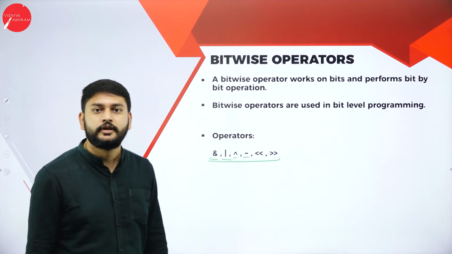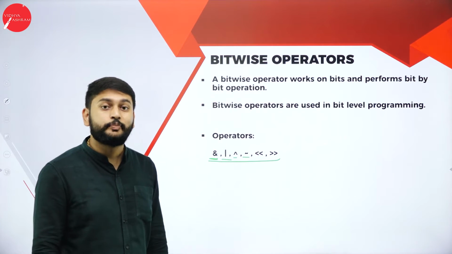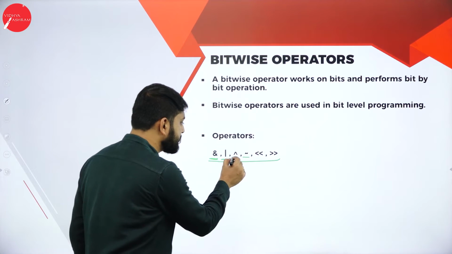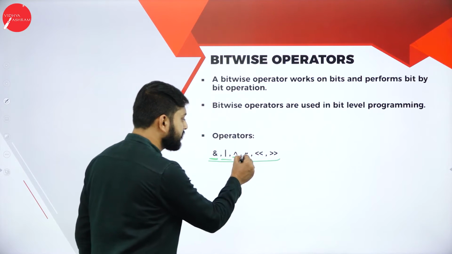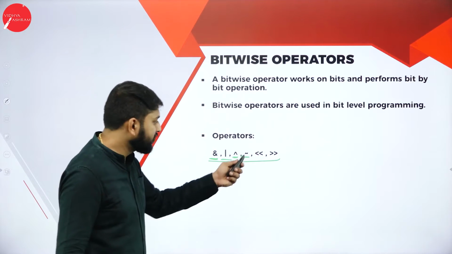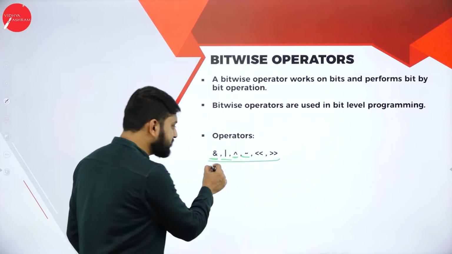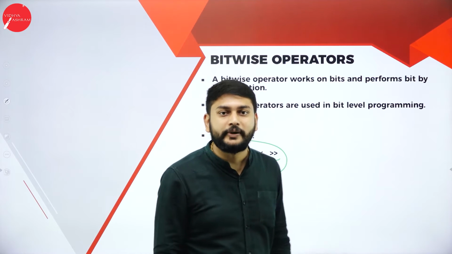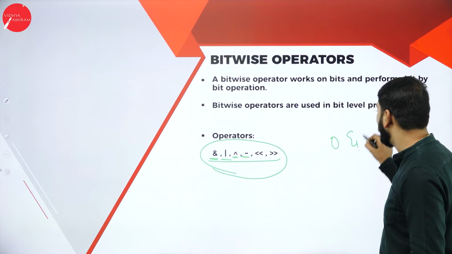This is what I will call a bitwise AND. This is bitwise OR. This, tell me, XOR. This is bitwise NOT. Shift left, shift right. So these operators work exactly like logical operators, but this deals with zeros and ones.